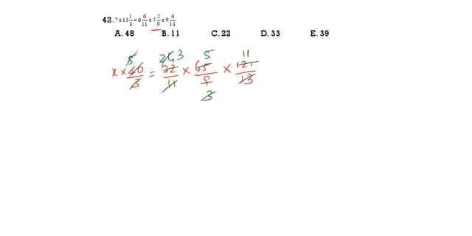Then 5 and 5 cancel. We are left with 33. So here 3 is left, here 11 is there. So 11 into 3, 33. That is the correct answer. 33 is our correct answer. See the next question.